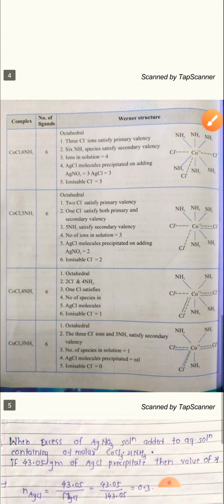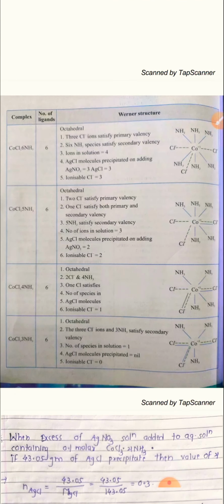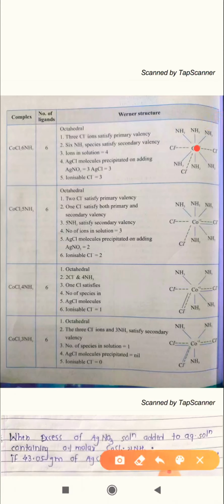Okay, so let's talk about the same examples. Now if you consider this example, CoCl3·6NH3, its structure is like this, as we previously discussed. The Co atom has 3 chlorine atoms in the outer sphere and 6 ammonia molecules in the inner sphere. So here 3Cl⁻ satisfy primary valency and 6NH3 satisfy secondary valency. 4 ions are present in the solution, as in the outer sphere 3 chlorine atoms are there.